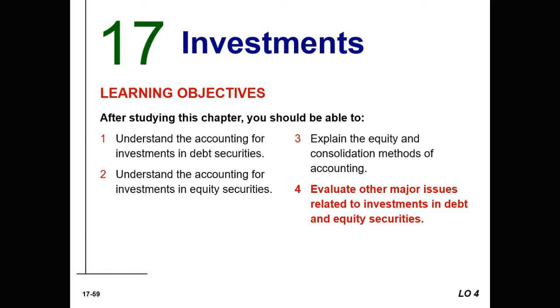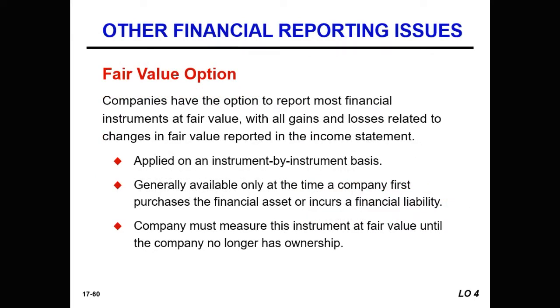So one is the fair value option. You may recall that companies have the option to report most financial assets and liabilities at fair value, with gains and losses reported in net income. The fair value option is only available at the acquisition date or date incurred for a liability and applies on a security by security basis.